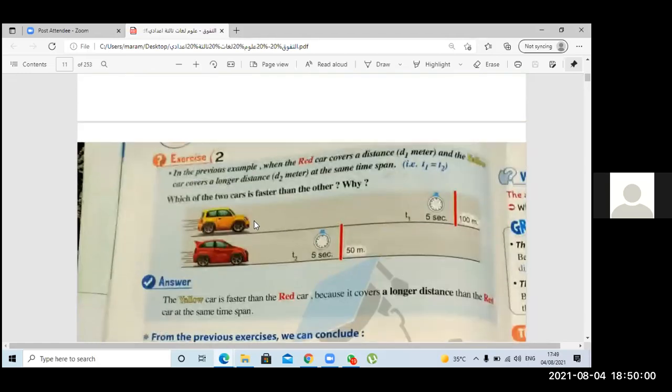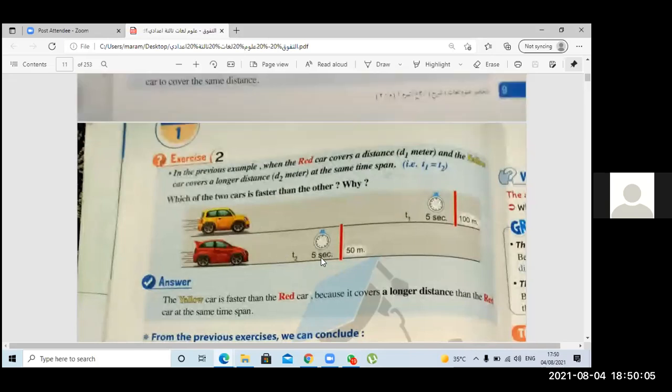Here is another example. The two cars, each one moves for 5 seconds. Here 5 seconds and here 5 seconds. But the yellow car in 5 seconds moves 100 meters. But the red car moves only what? 50 meters in 5 seconds. So which one is faster? Yellow car, perfect. So the yellow car is faster than the red one because it covers longer distance in the same time.